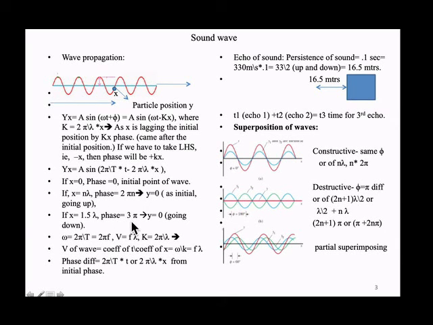And at 3 pi, the phase difference is 3 pi, and y is going down. Going 3 pi means what? This is 2 pi plus another pi, 3 pi. So it is going down at 3 pi. So like that, if we substitute the x value in terms of lambda, we will get the exact location of particle y, how it is vibrating.